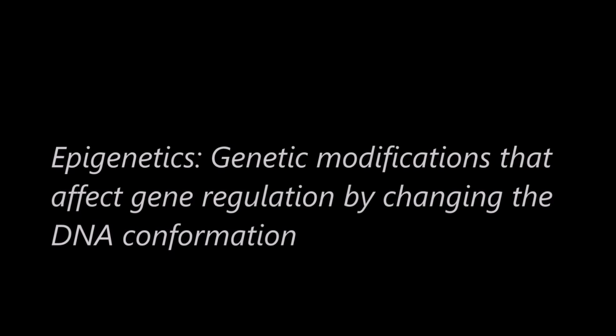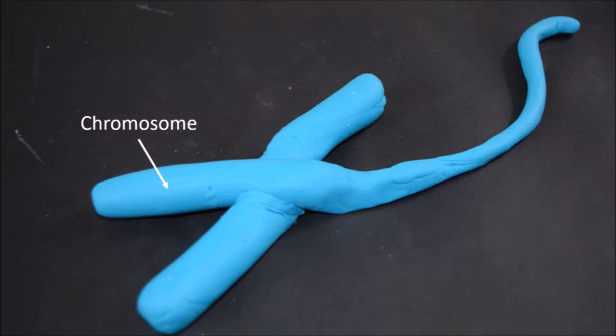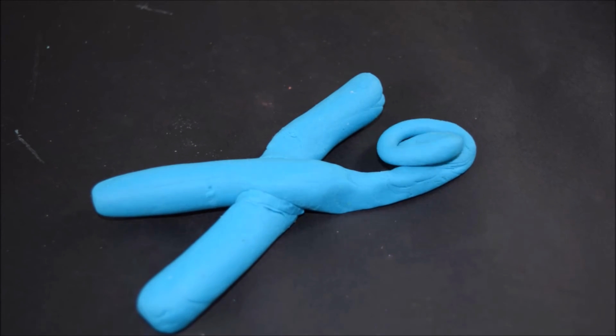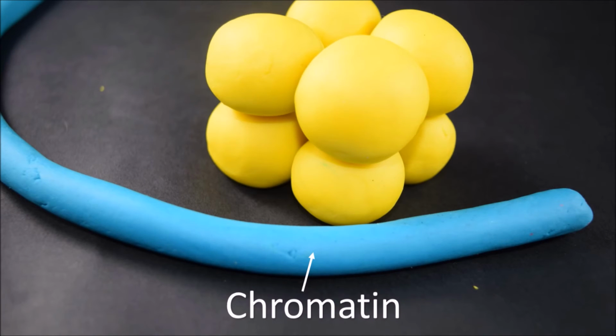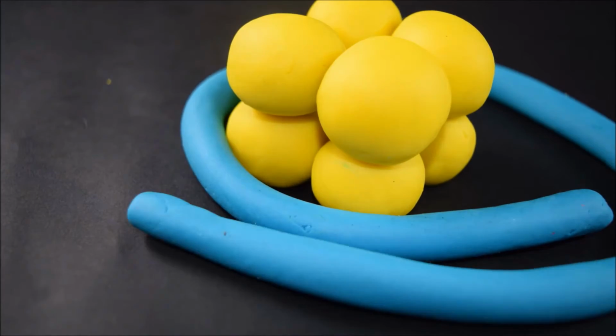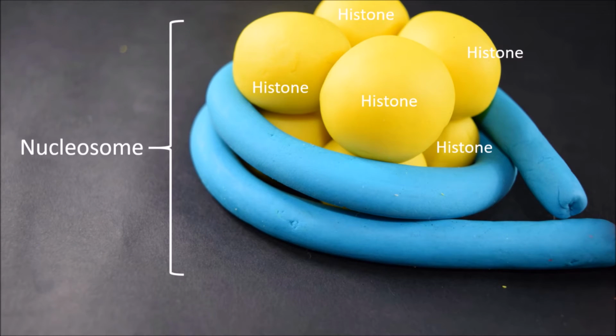Not all regulatory processes are controlled by transcription factors. Epigenetic processes refer to genetic modifications that affect gene regulation by changing the DNA conformation. Within the chromosome, DNA is tightly packaged into chromatin. Within chromatin, the repeating unit is the nucleosome. Nucleosomes are made up of two helical turns of DNA, wrapped around a core of 8 histones. The histones are involved in maintaining the nucleosome's shape and structure.